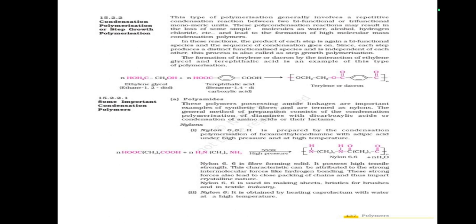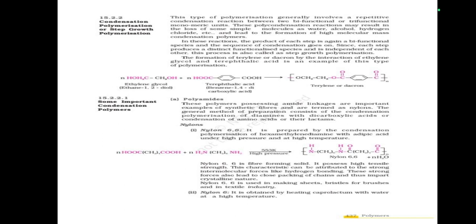In these reactions, the product of each step is again a bifunctional species, and the sequence of condensation goes on, since each step produces a distinct functionalized species and is independent of each other.